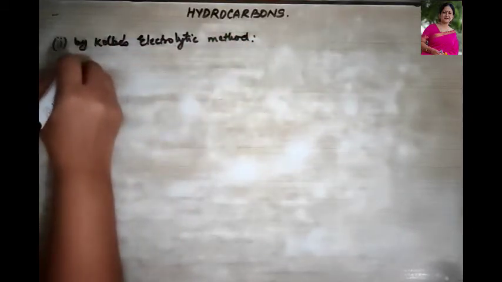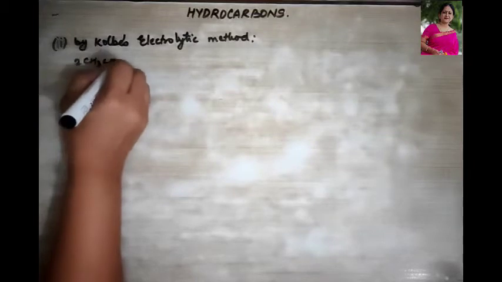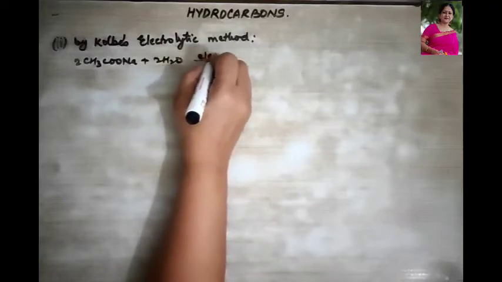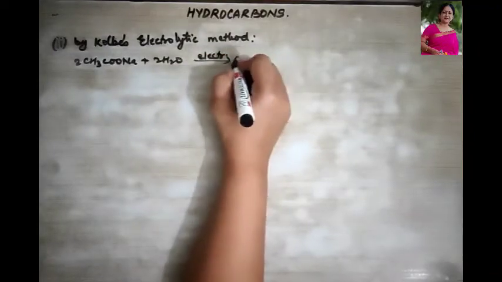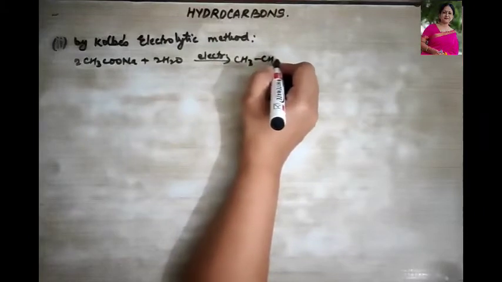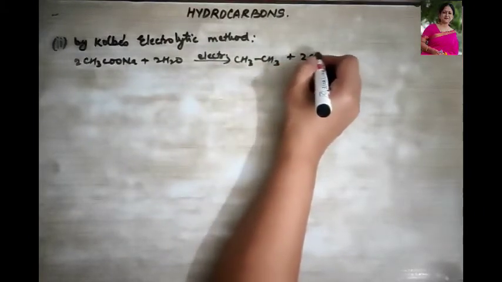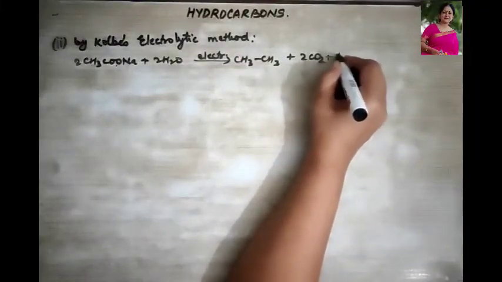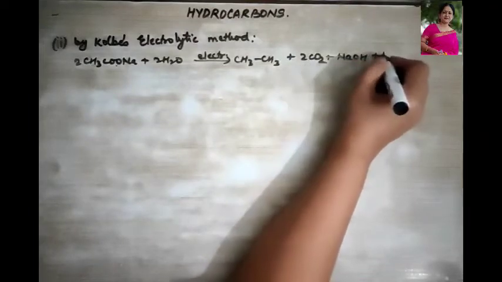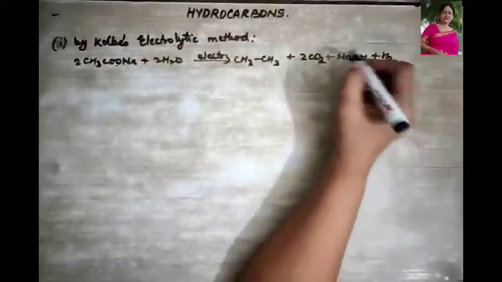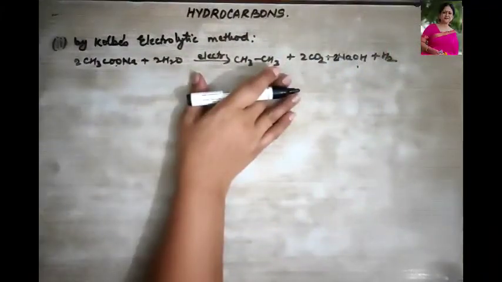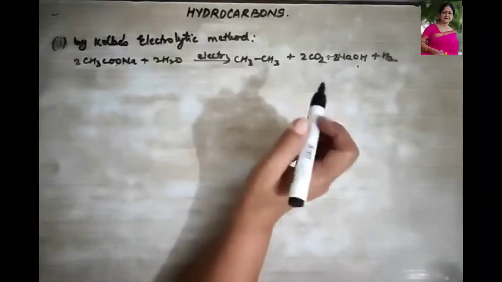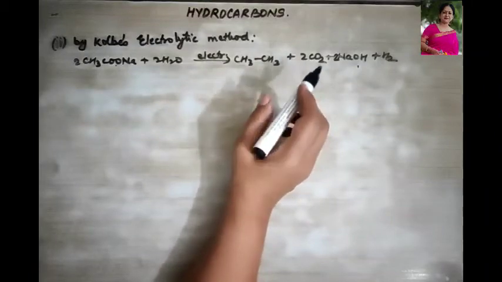Okay, so over here if we take CH3COONa and water under electrolysis, it is going to give us an alkane plus carbon dioxide, because it is a carbonate here. So carbon dioxide plus NaOH plus hydrogen gas will be given out. Okay, is this reaction clear? This method is used for preparation of alkanes always containing even number of carbon atoms.